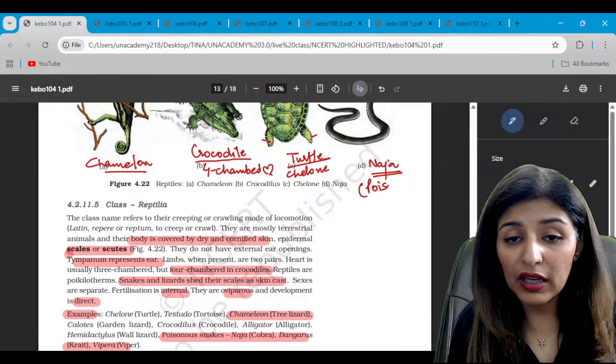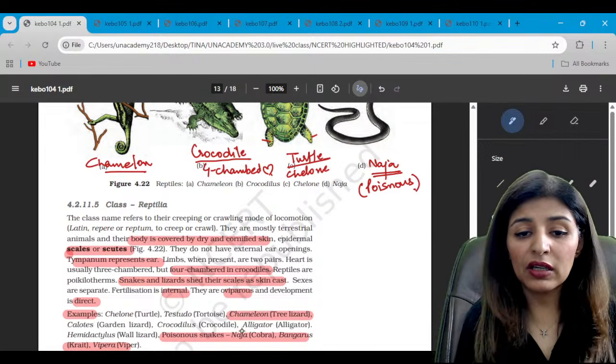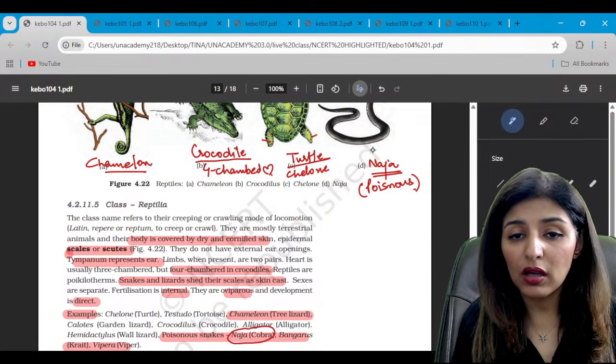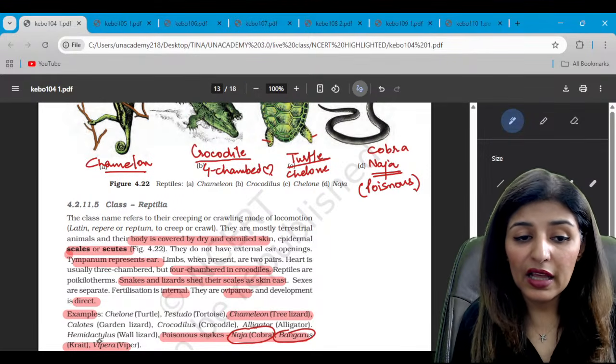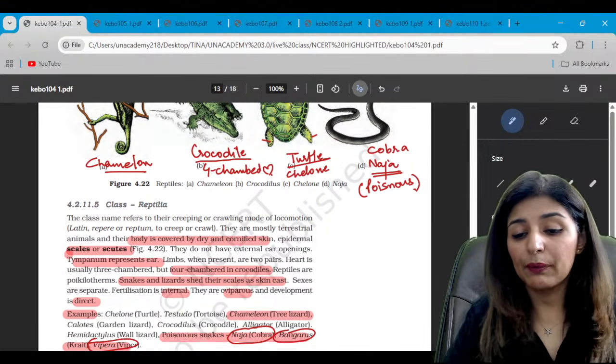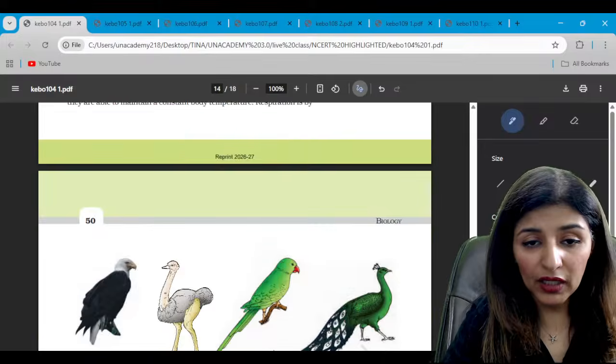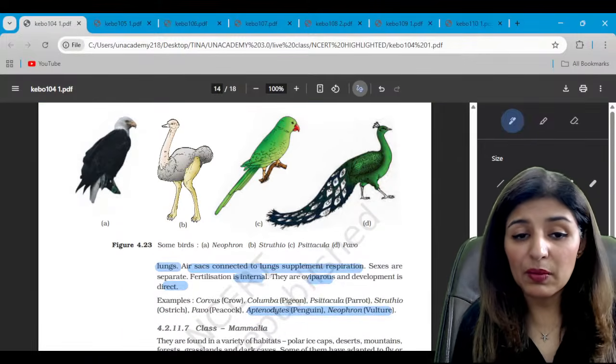Remember, what are the 3 examples of poisonous snakes given in here? Naja is cobra. This is cobra. It is poisonous. Bungarus, that is krait. And Vipera, that is viper. Clear to all? Now, another set of diagrams which represent all the birds.